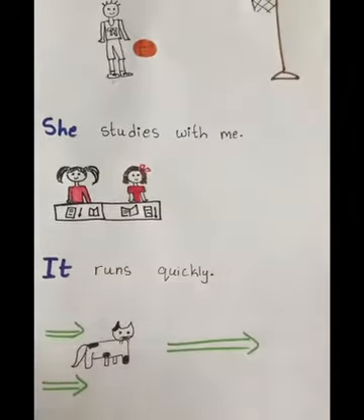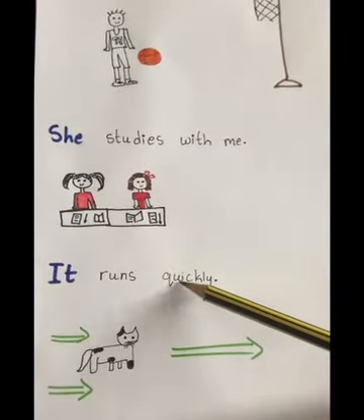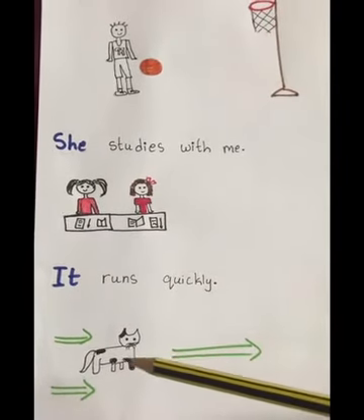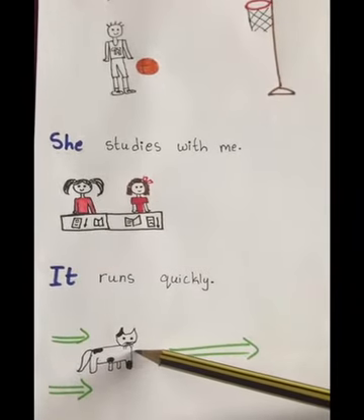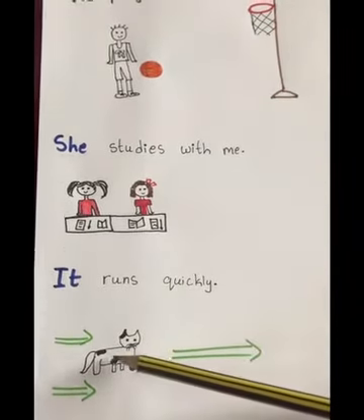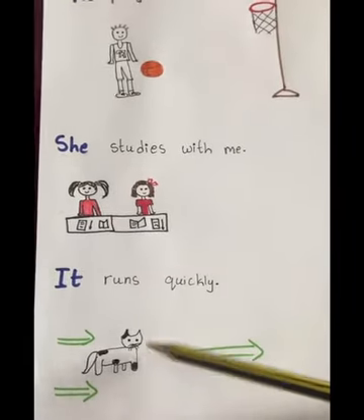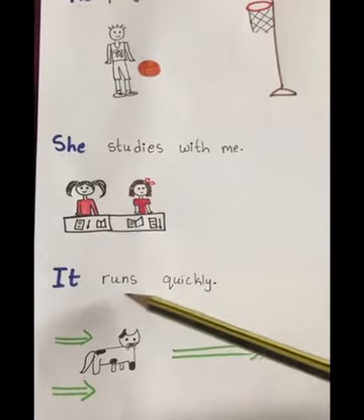Now, it runs quickly. Here, we use the pronoun it because it's a cat, right? We use it with animals, places, and things. So here, it runs quickly.